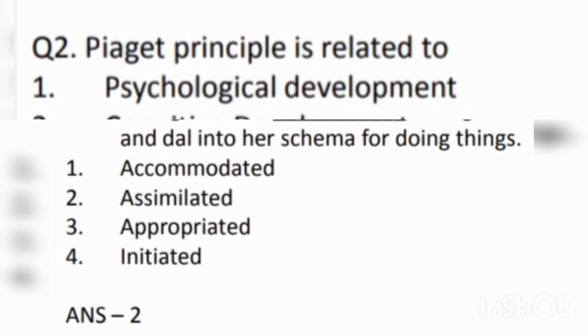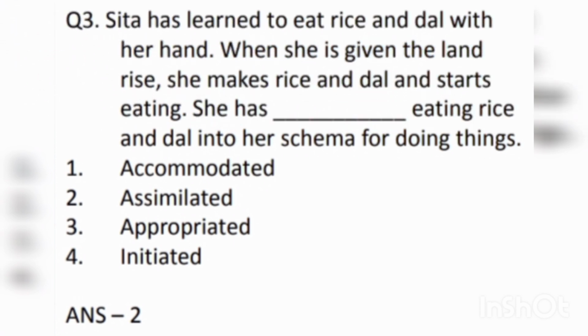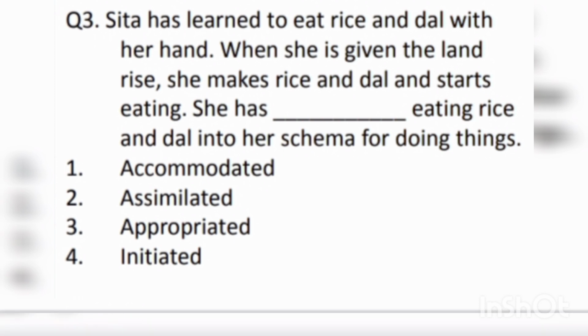And next question is, Sita has learned to eat rice and dal with her hand. When she is given the lunch rice, she makes rice and dal and starts eating. She has dash eating rice and dal into her schema for doing things. First, accommodated. Second, assimilated. Third, appropriated. Fourth, initiated. Answer is assimilated. So this is a very important question.